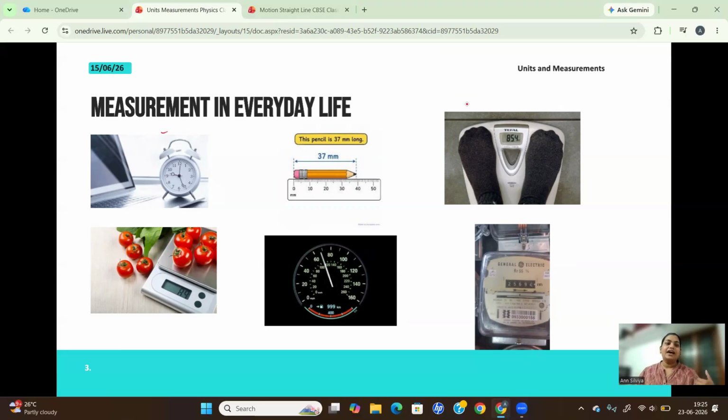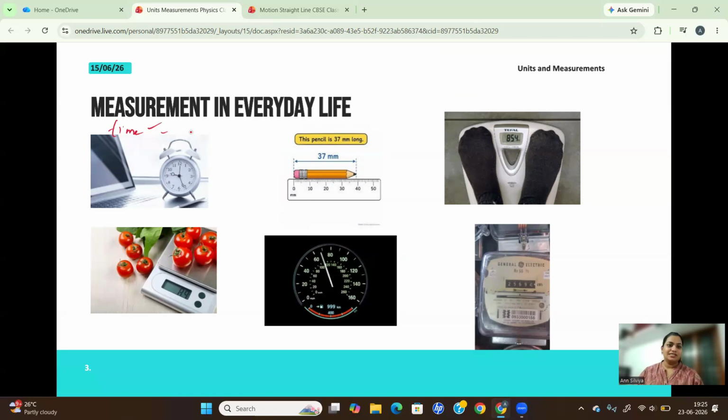Or am I early? Have I got some more time to sleep? Right? And again, when you are in class all through your day, you'll be checking your watch. How long is it for the period to end? How long does this class last? Right? So time is one of the basic measurements that we do every day.